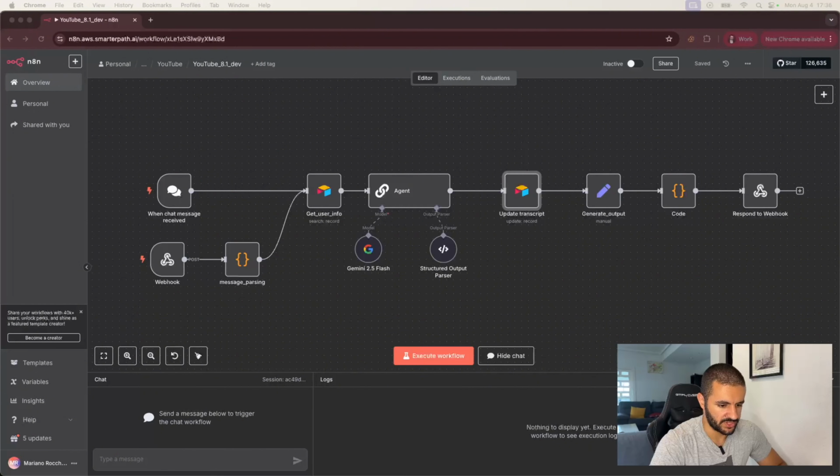If you don't have this already, feel free to go into that video and check it out to see how to build it, and then come back to this video to continue building. A quick comment here is that we're using Airtable, which is not the fastest database, and we're using Gemini 2.5 Flash, which is a really fast agent, but we're using credentials that are actually free, so this will not be the fastest agent in the world at the moment.